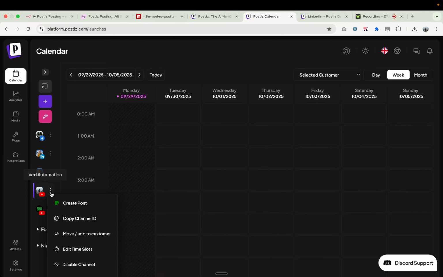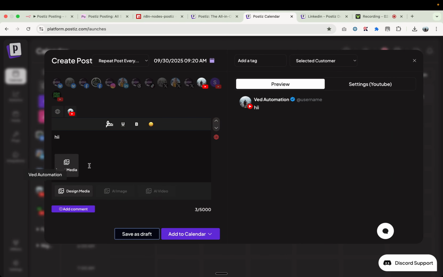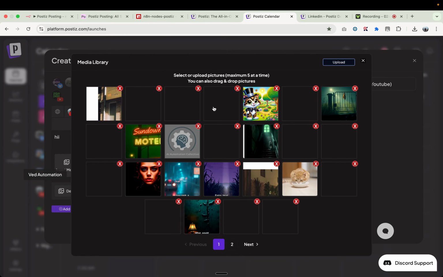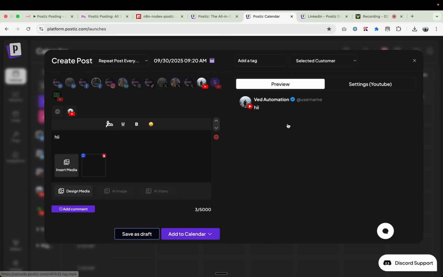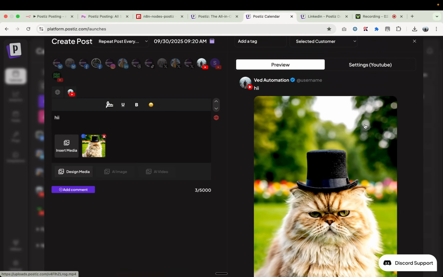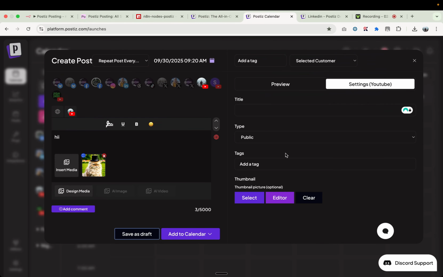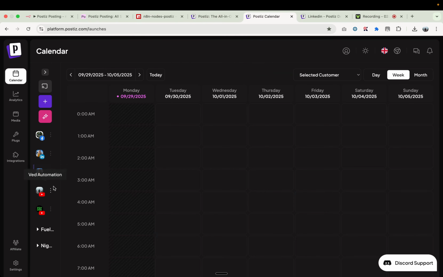Also, you can directly make a post from Postiz as well. You can write a description, you can add the video file here, and you can directly post it, or you can save it as a draft as well. So this is what you can directly do inside this. Here are your settings, so you can change the settings as well, right? And here we need to copy the channel ID. This is the channel ID we need in our automation. I will tell you more about this in a bit.